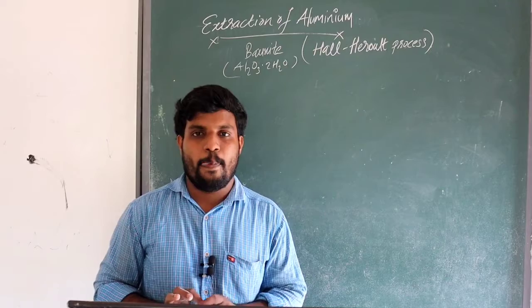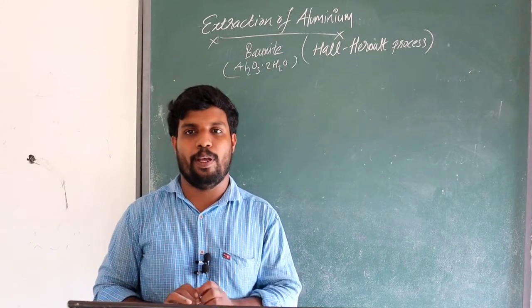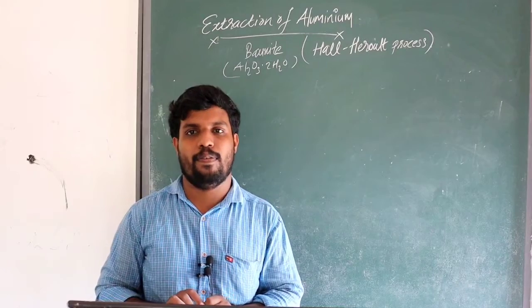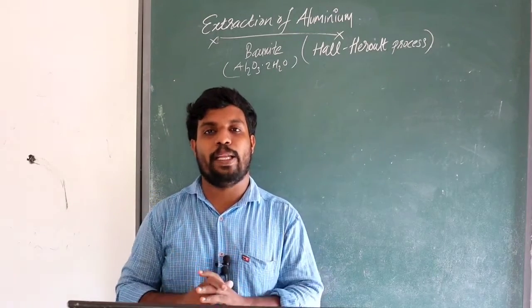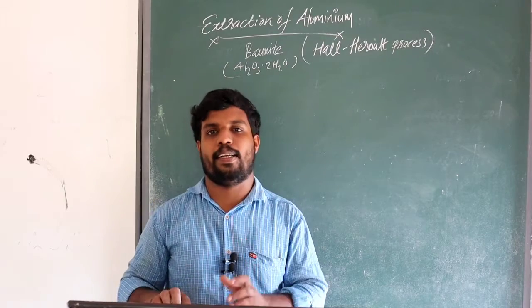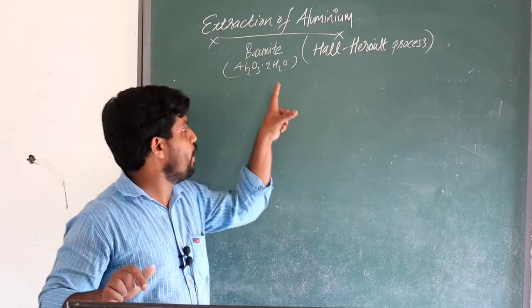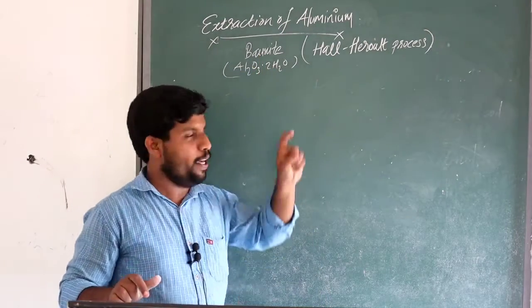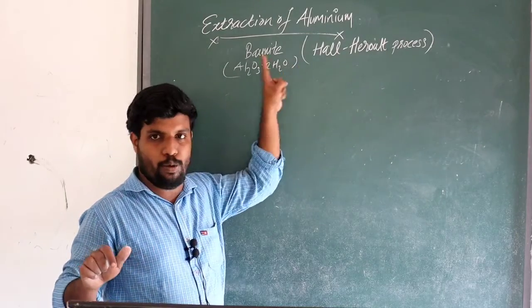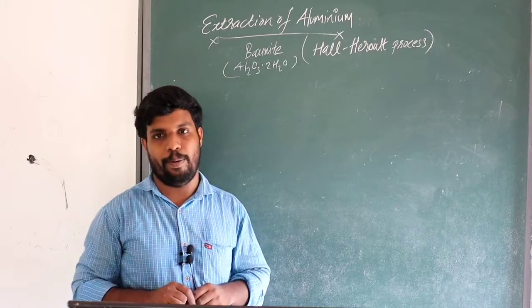Warm welcome, students. Today we are discussing the extraction of aluminium, or industrial production of aluminium. Aluminium occurs in different varieties of minerals like clay, bauxite, etc. The main ore of aluminium is bauxite. Bauxite's molecular formula is Al2O3.2H2O. That is the ore of aluminium.